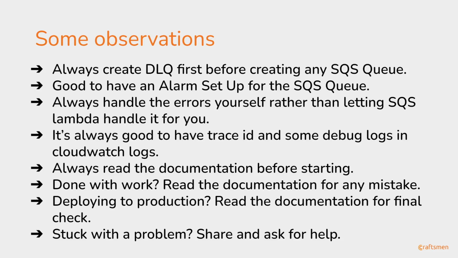The fourth point is a common one. It is always good to have trace IDs and some kind of debug logs in the CloudWatch, because what was a good thing for us is that instead of having one trace ID, we actually had four trace IDs. That was really helpful for us, because we were able to find meaningful insights with one of the trace IDs, even if another didn't have any information. So that was really good for us, and it's really good to have some kind of debug logs in the CloudWatch.